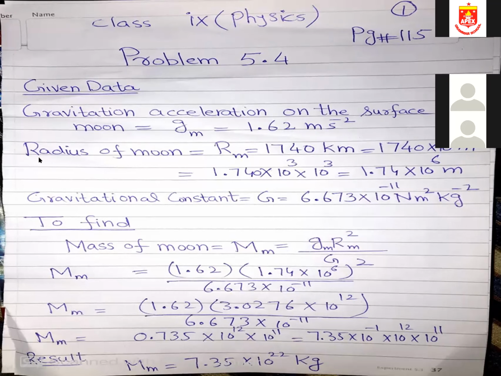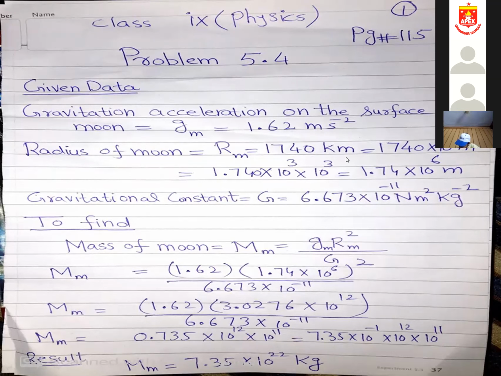As we are also given the radius of moon, I denote it with capital R and small m, which indicates moon. Similarly, radius of moon is Rm.